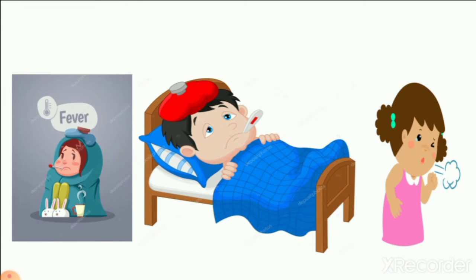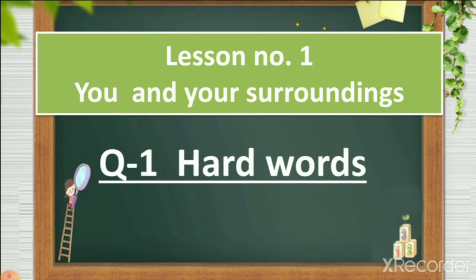So how should we keep our surroundings clean? We should throw things in the dustbin. We should not throw things on the road, right? So let's start our first question. Hard words, lesson number 1, You and Your Surroundings. Our first exercise, question number 1, is hard words, right?